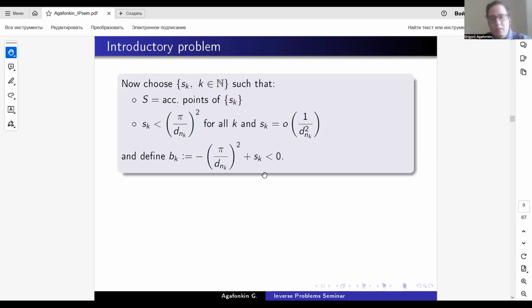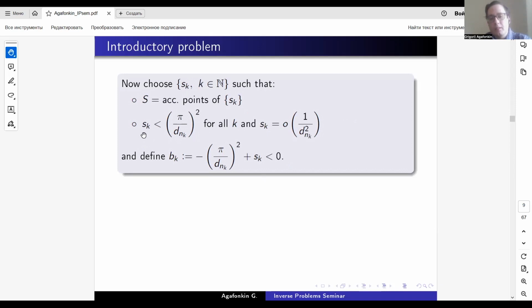We choose some sequence s_k such that our set S is the set of accumulation points of the sequence, and this sequence does not increase very fast.